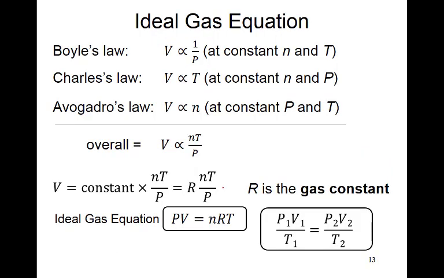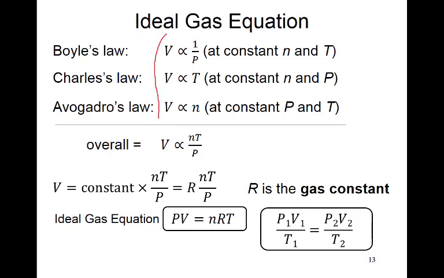So then we combine all the 3 laws. Boyle's law states that volume is inversely proportional to the pressure. Charles's law states that the volume is directly proportional to temperature at constant pressure and number of moles. Avogadro's law says the volume is directly proportional to the number of moles at constant pressure and temperature. All these 3 laws, we make the total.